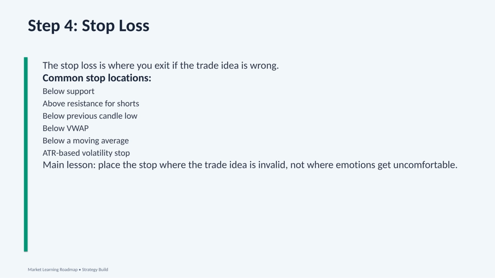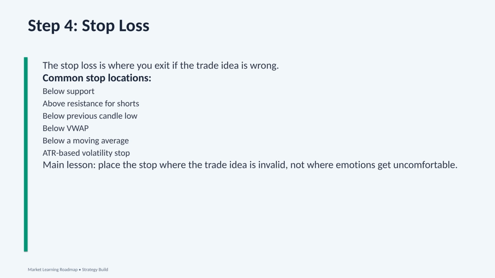Let's look at some common stop loss locations. For a long trade, a stop loss may go below support. If support breaks, the reason for the trade may no longer be valid. For a short trade, a stop loss may go above resistance. If price breaks above resistance, sellers may no longer be in control. Another stop location is below the previous candle low. This can be useful for short-term trades because it gives us a clear level where the recent candle structure is broken. Some traders also place stops below VWAP.